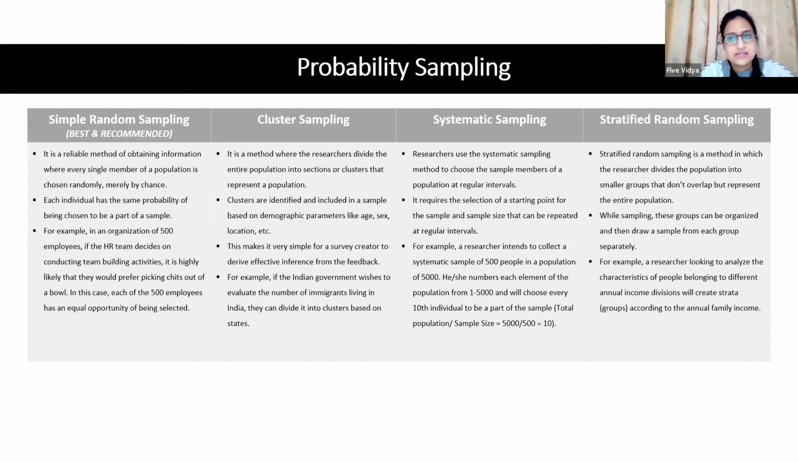Then the fourth one is stratified random sampling, wherein you have to divide your entire population into small groups, but those groups should not overlap with each other. So that is one point of difference between cluster sampling and stratified random sampling. I hope this one is clear, and you really need to select your sampling technique here.